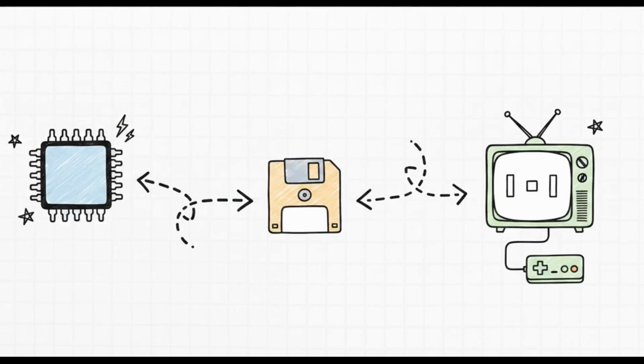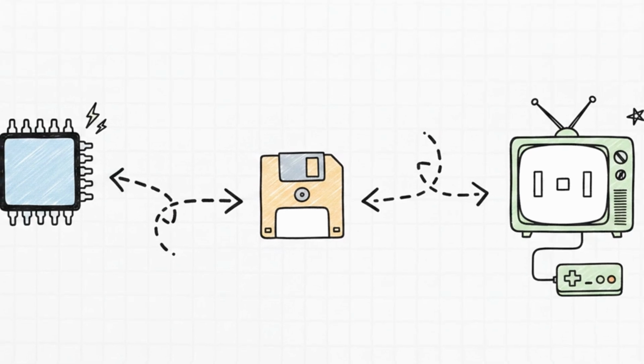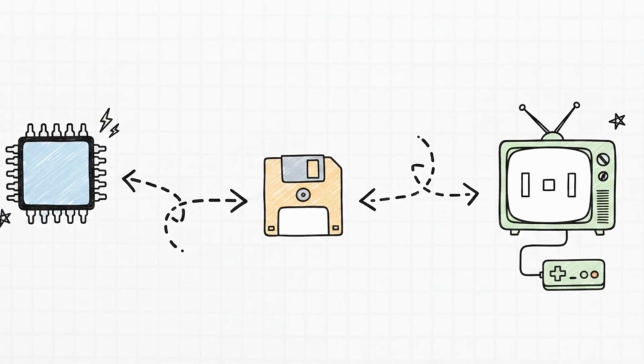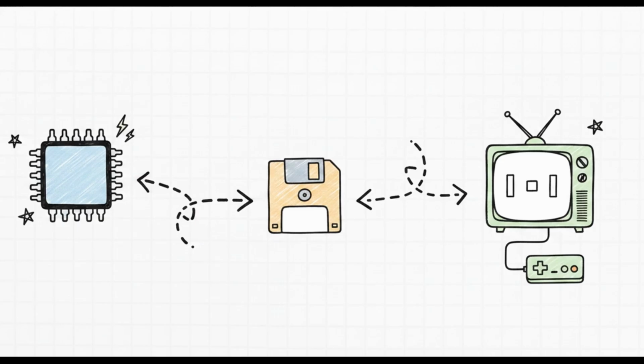Think about this lineup. In 1970, a brand new company called Intel drops the first DRAM chip. In 1971, IBM gives us the floppy disk, so sharing data between computers is suddenly a breeze. And then in 1972, computing becomes pure entertainment. The Magnavox Odyssey drops as the very first home game console, quickly followed by Atari's legendary game Pong. Just like that, the computer was in the living room.